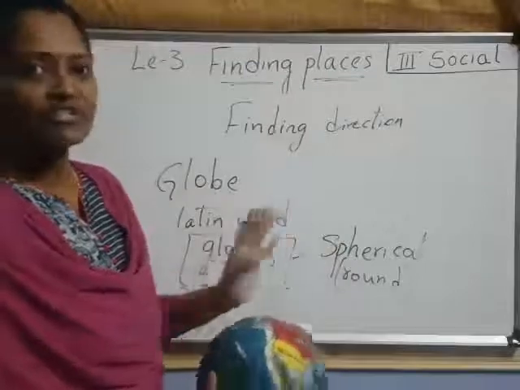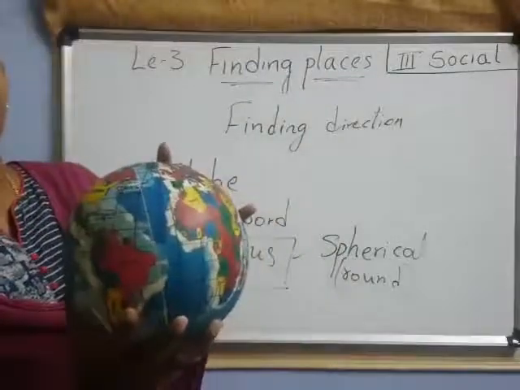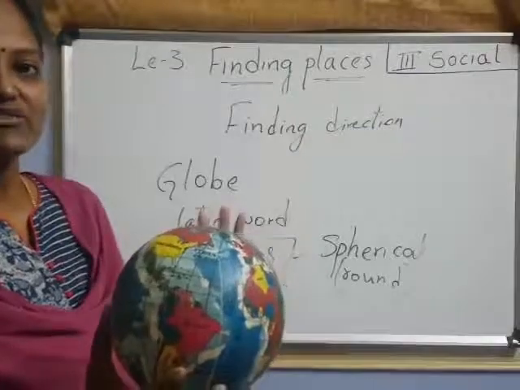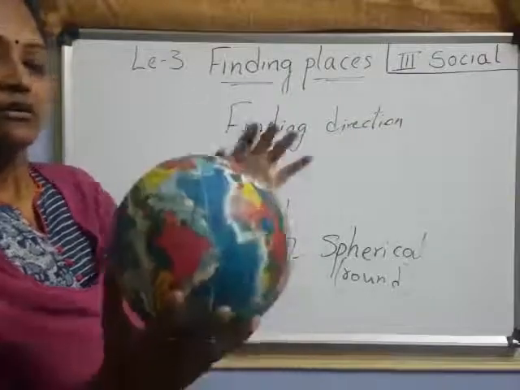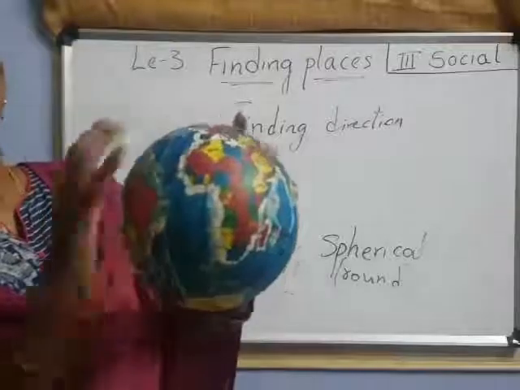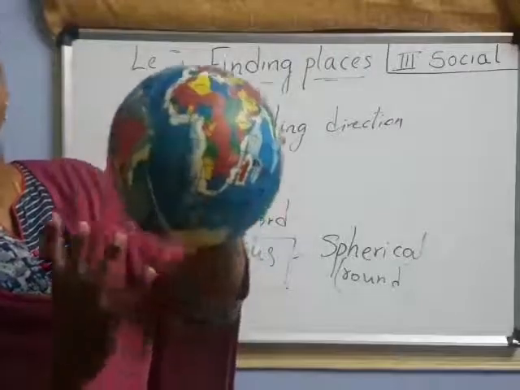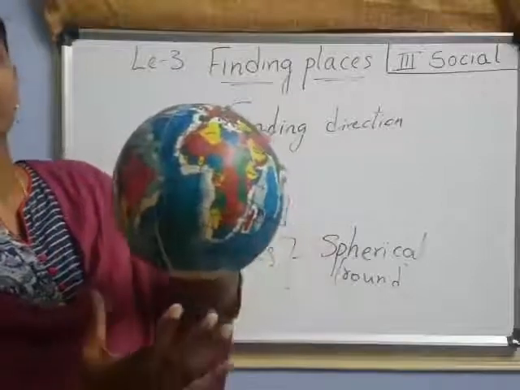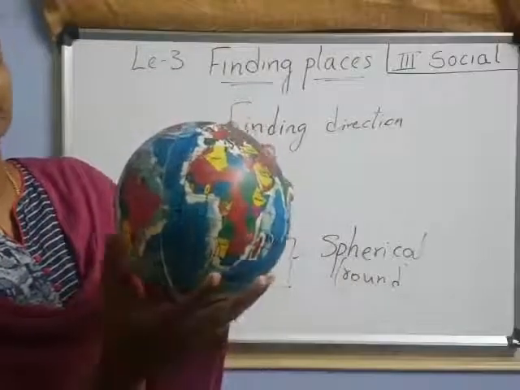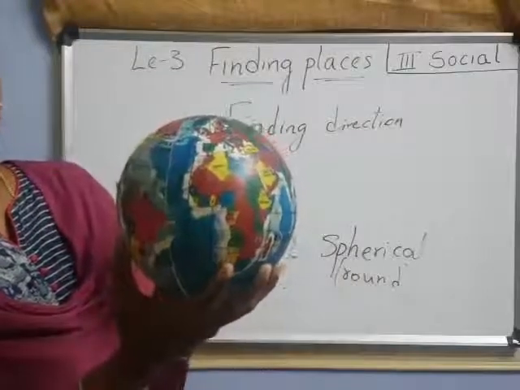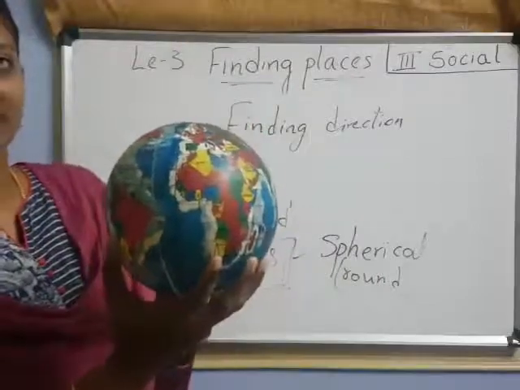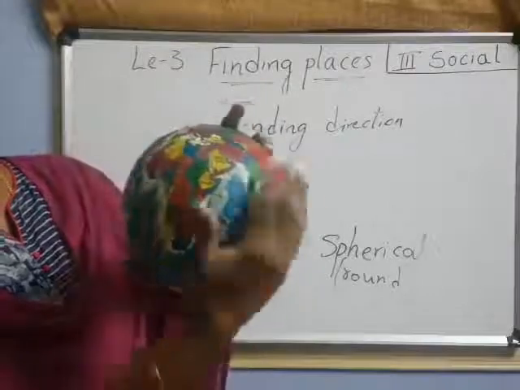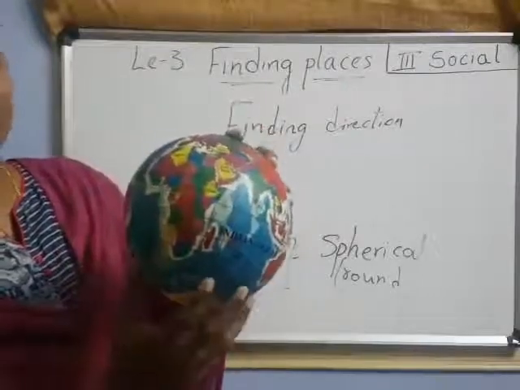More information is not given by the globe, but a map can give more information. It gives only a little information because the other half we can't see. Why? Because it is round in shape, so only a few details we can find.